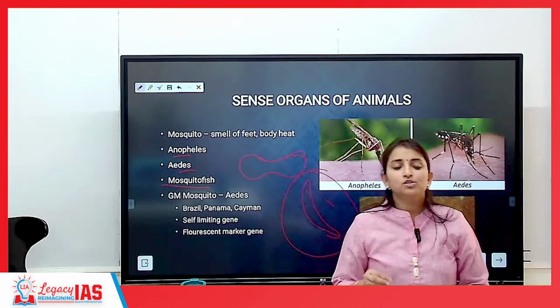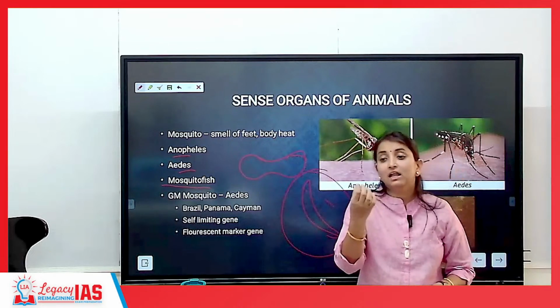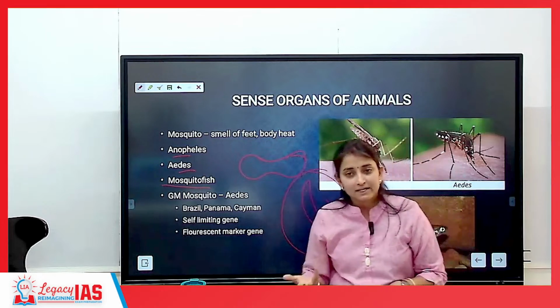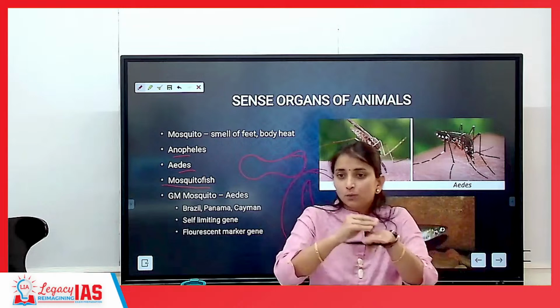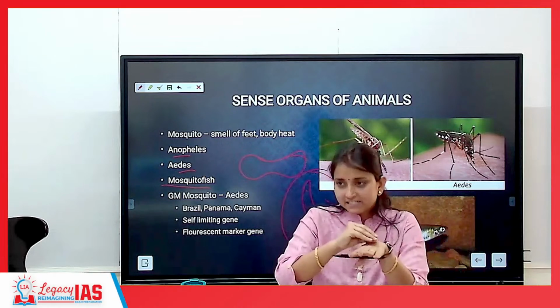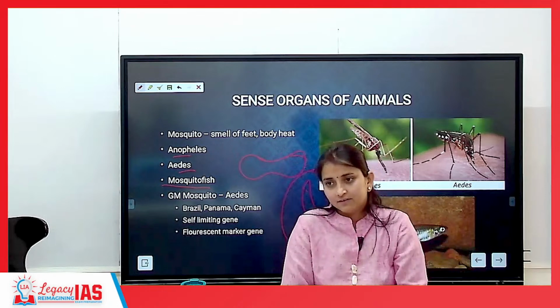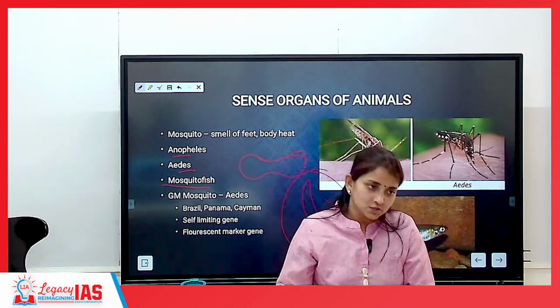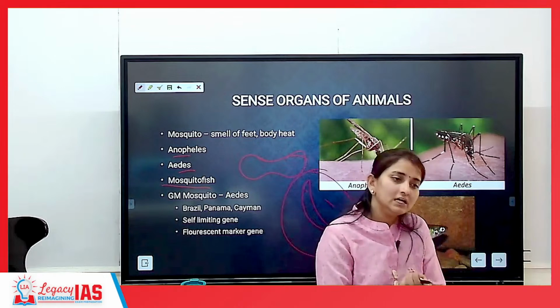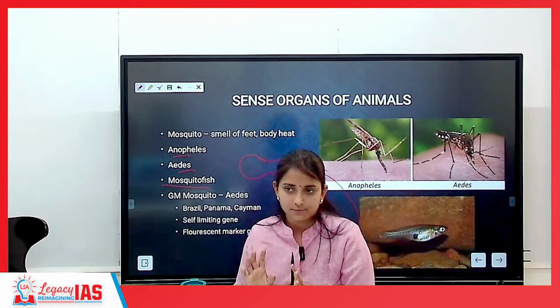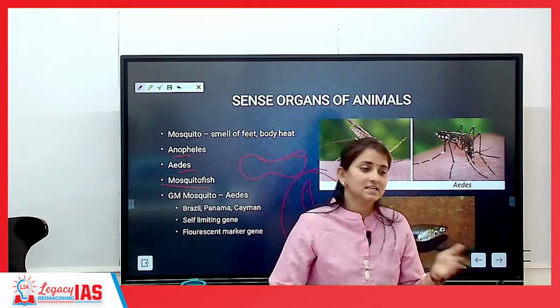Because mosquito fish will eat up the larvae of mosquitoes. Where does the mosquito larva live? Where is it placed? Mosquitoes will lay their eggs on the surface of water, right? So this mosquito fish will go and eat this larva itself. Mosquito fish was introduced with the intention that they will eat the larvae so that the total number of mosquitoes will reduce. So we will have fewer cases of malaria.